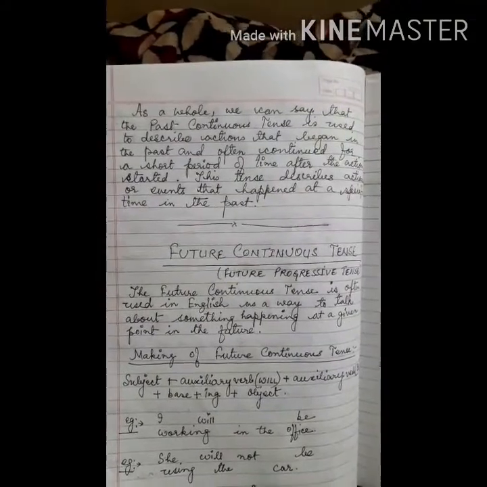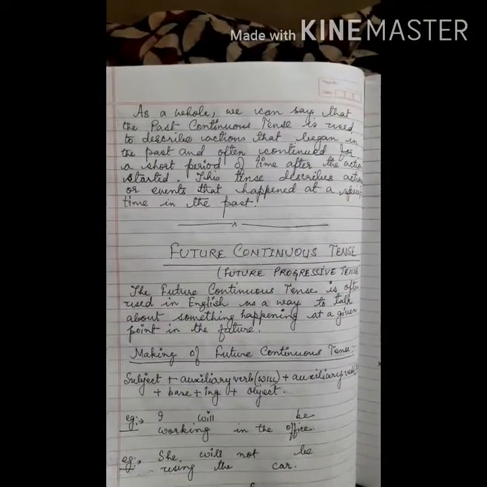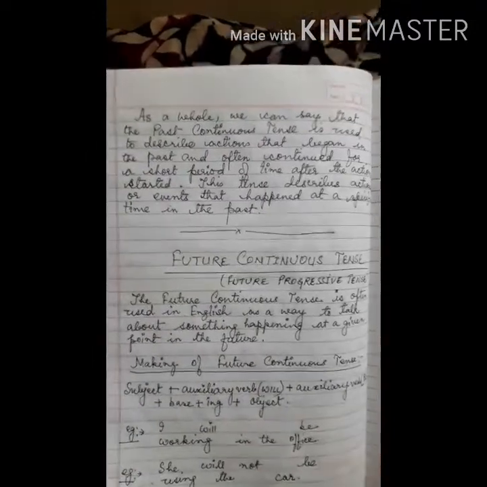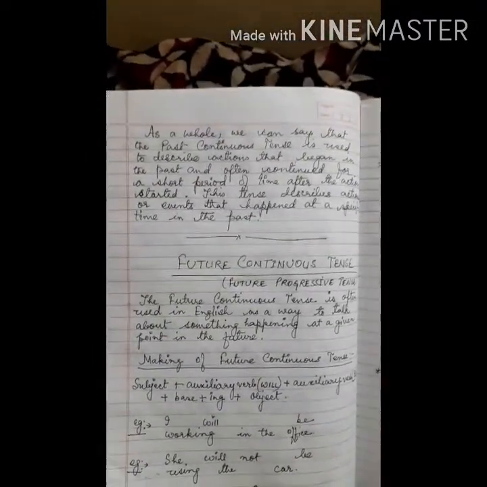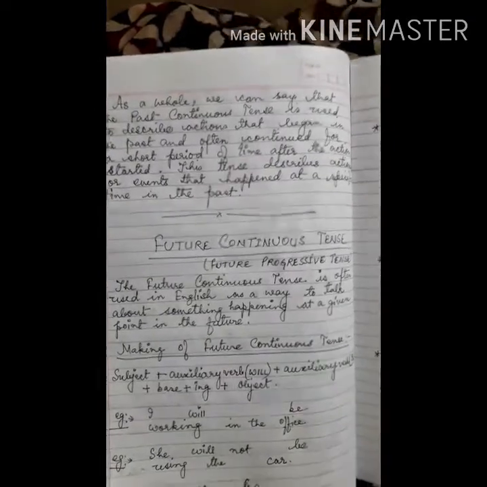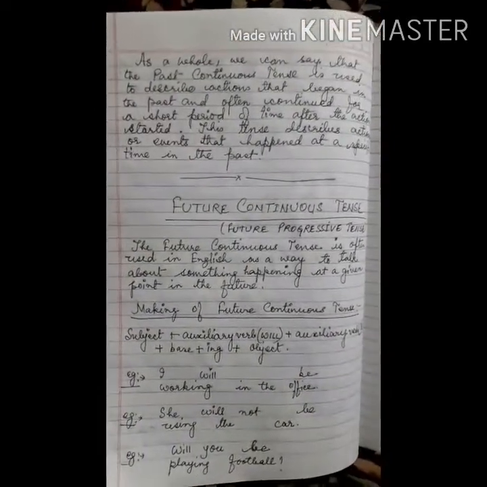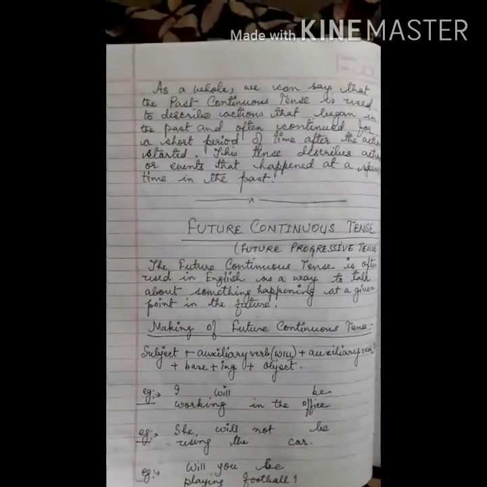This tense describes actions or events that happened at a specific time in the past. So what have we learned? That the action which has started in the past is also continuing in the past time only after the action has been started.